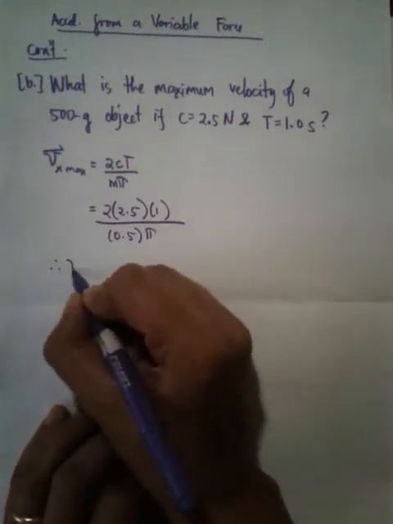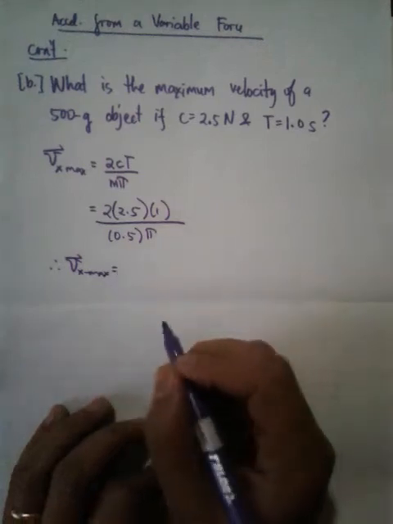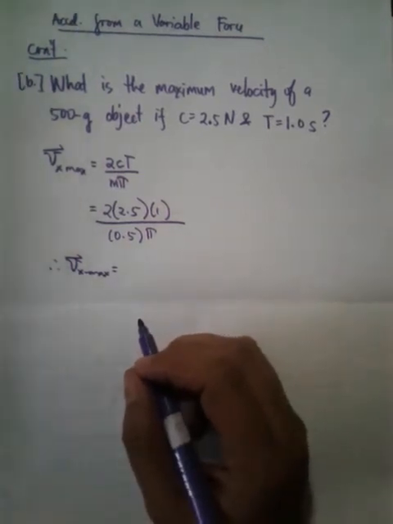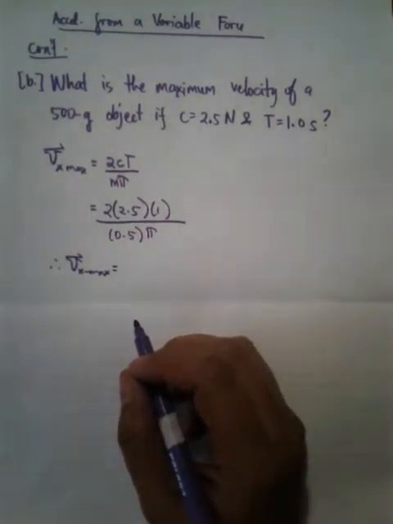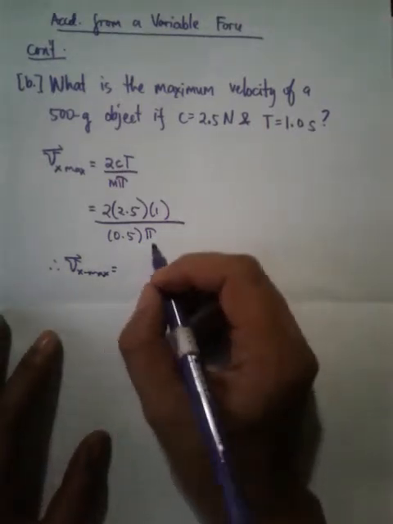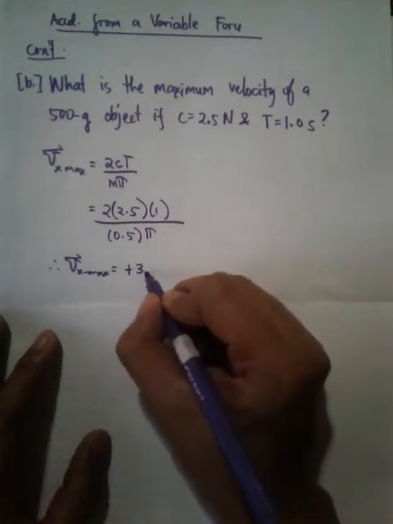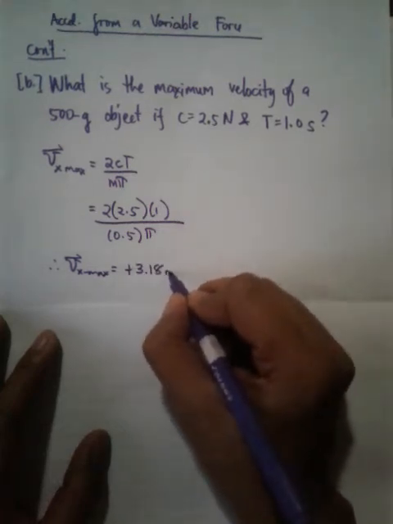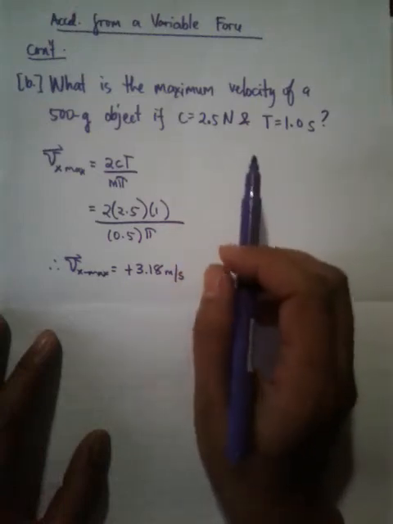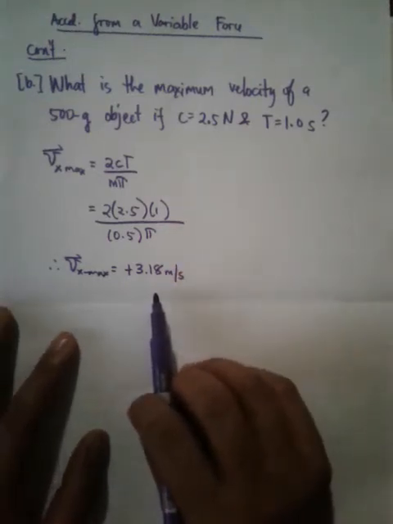And then, of course, the maximum velocity is just, wait, nasa na yun? Calculator, ano bang binigay sa akin na value kanina? Okay, so the calculator gave around 3.18, positive 3.18 meters per second,